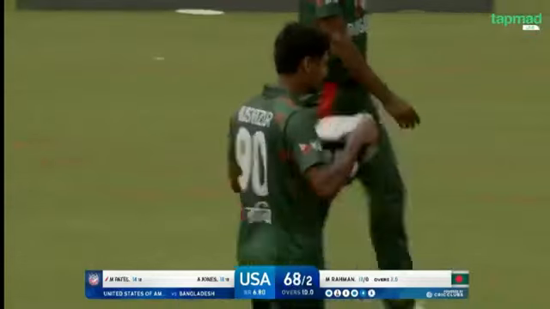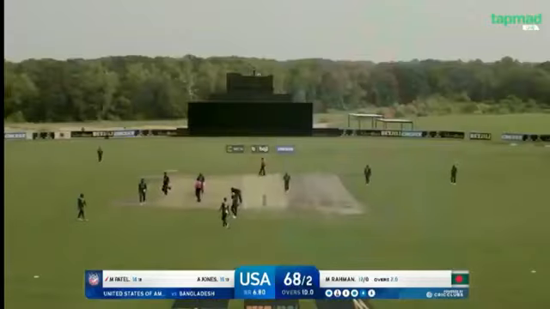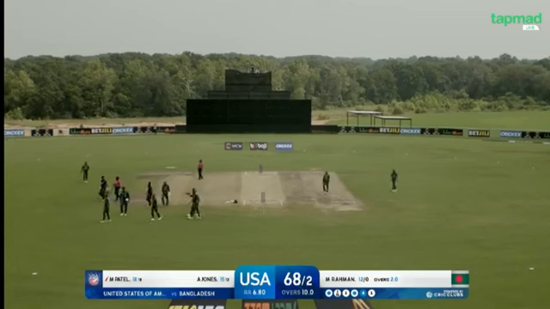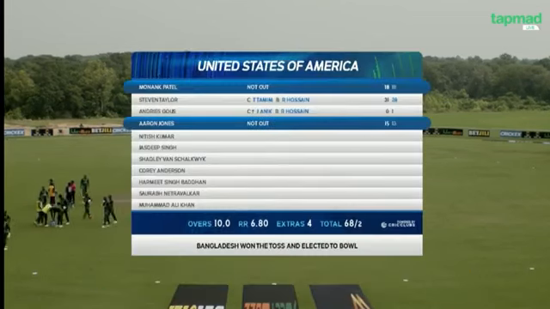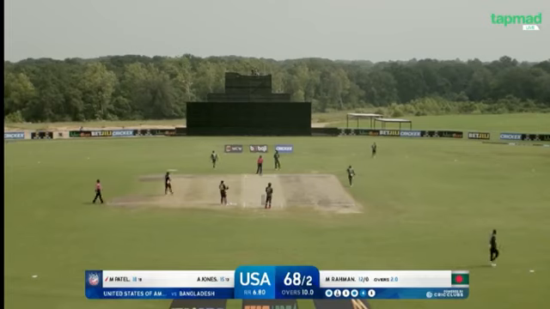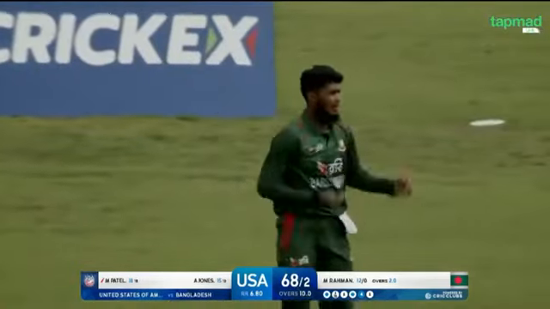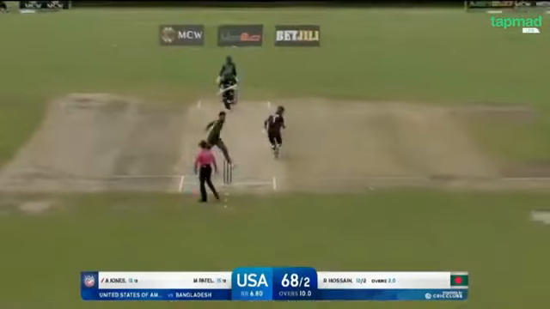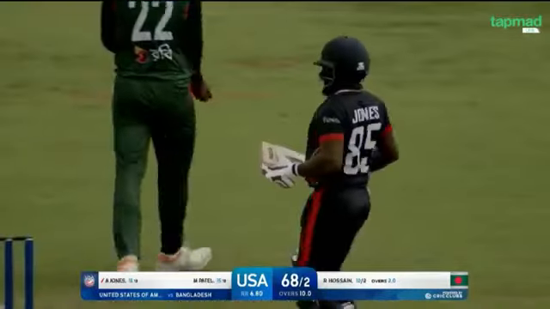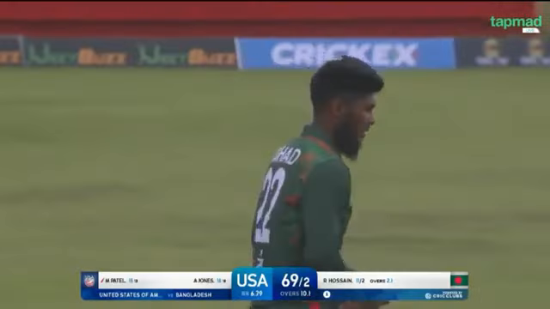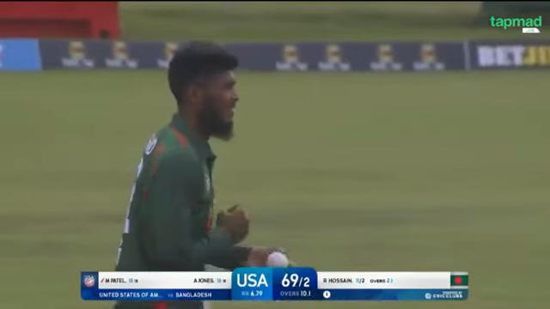That's going to be the quick drinks break. We'll be back with you shortly. It's been quieter on the other end. 15 from 13 with a 4 and a 6. Rishad Hossain is into the attack. There's nothing worse than being in bad form as a batter. More confident today in the intent that he's come out with.